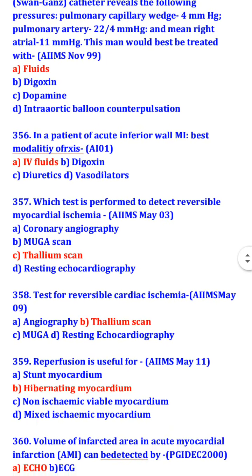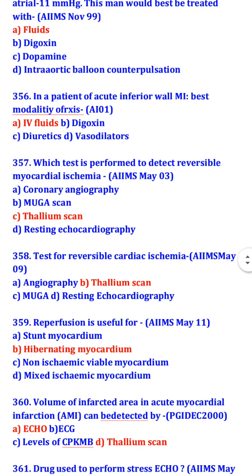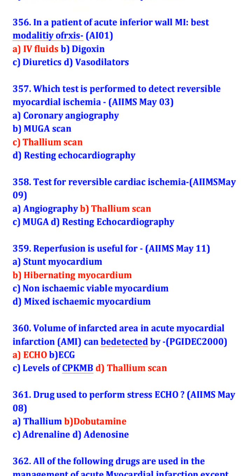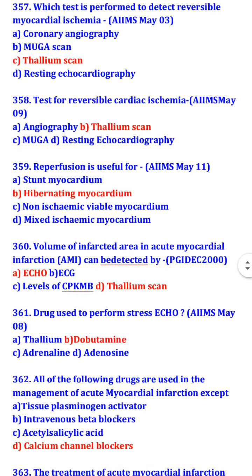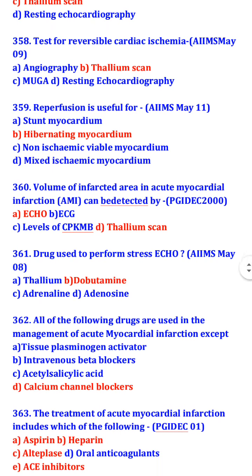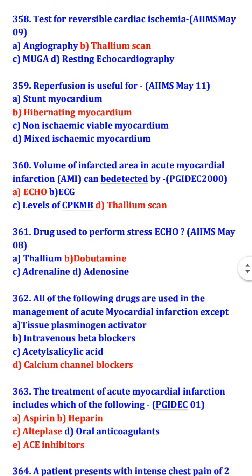Which test is performed to detect reversible myocardial ischemia? Thallium scan. Test for reversible cardiac ischemia: thallium scan. Reperfusion is useful for hibernating myocardium. Volume of infarcted area in acute myocardial infarction, AMI, can be detected by echo and thallium scan. Drug used to perform stress echo: dobutamine.